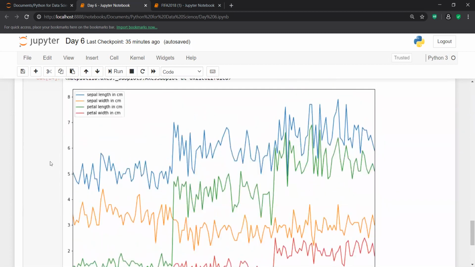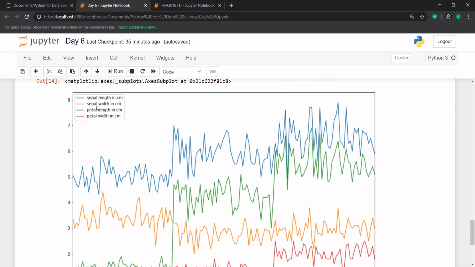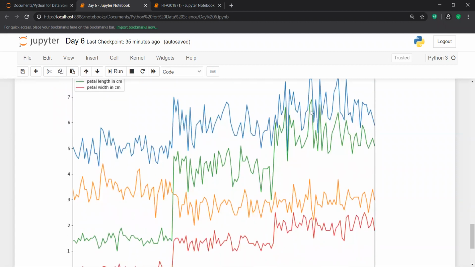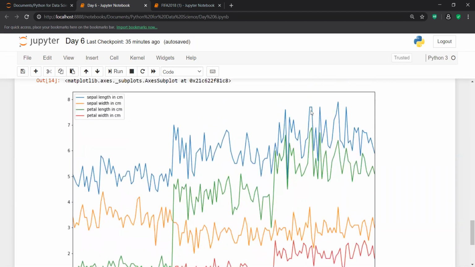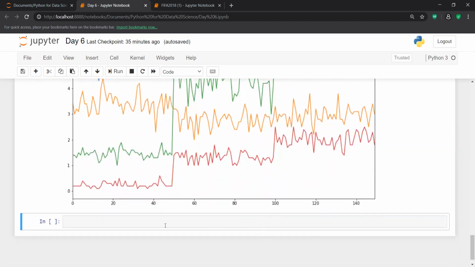Fine. In the same way, you can check the range for sepal width, and in a similar way, you can check the range for sepal length. Now I think you are able to check the range of all the different kinds of features, and now you can mark down your observation.